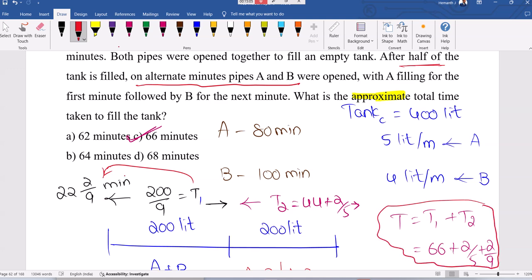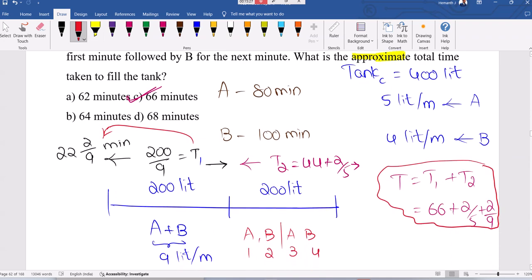See, if you want to do approximately, here we got around 22 minutes together. But here, alternate, it is close to double time. That's why here around 44 minutes, but not exactly double, close to the double. So 22 plus 44, around 66 minutes you can close. 66 plus some extra, but among the options, 67 is not there. We can go with 66 here.